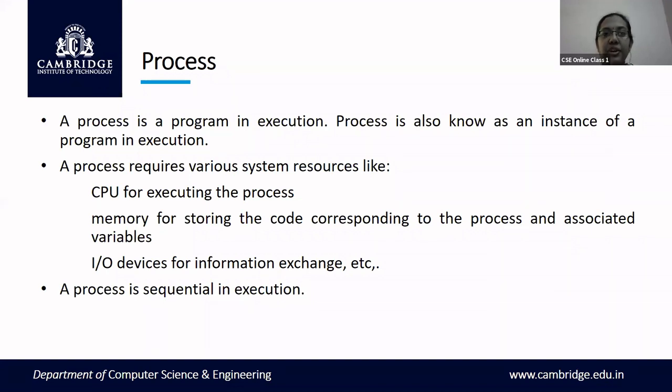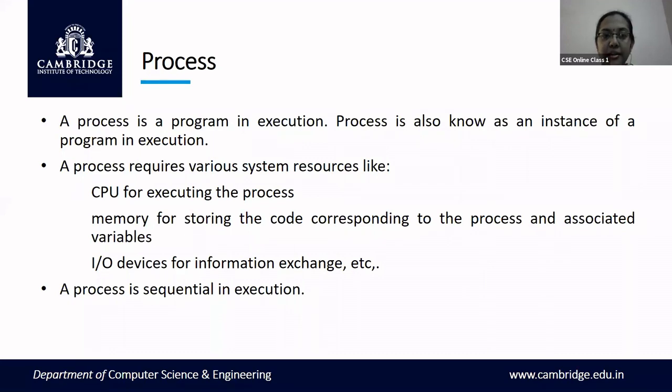So what are the different resources required for a process? Because a process is nothing but a program in execution, if a program has to be executed, what system resources are required? The first system resource is the CPU for executing the process. First of all, you should have the processor that executes the program.